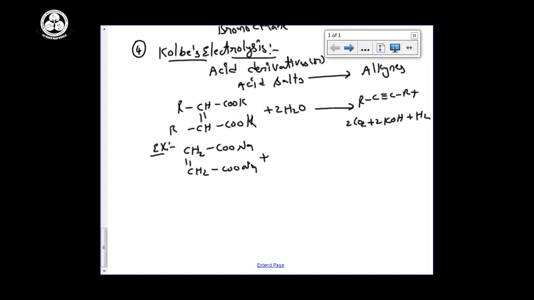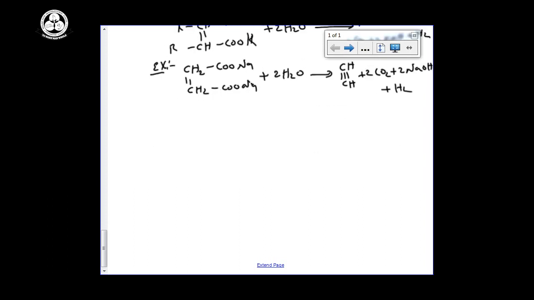Then you can write 2 moles of water, you can get CH triple bond CH plus 2 moles of CO2 plus 2 moles of NaOH plus H2. See the mechanism for this reaction. If you want, you can revise the alkenes Kolbe's electrolysis mechanism.